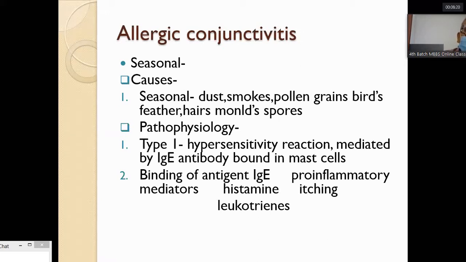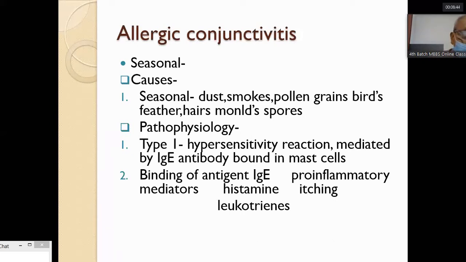These are the causes which can cause allergic conjunctivitis. Besides this, allergic conjunctivitis can also occur with some drugs. If a patient is using some drugs, that can cause allergy also.